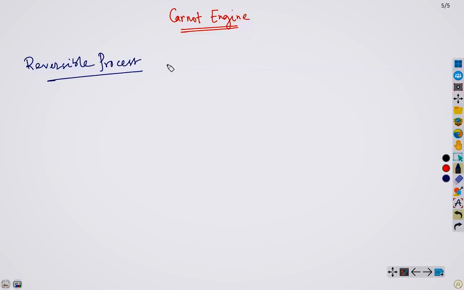Yes. So now if we observe the definition, from the definition, you can understand that a reversible process is such that in this case, the system and surroundings can restore to their initial state. So for example, if I is the initial state and F is the final state, then both the system and the surroundings can be restored from each state to another.